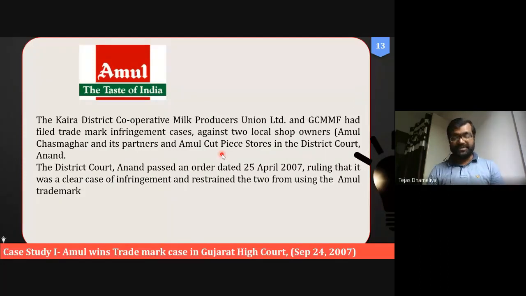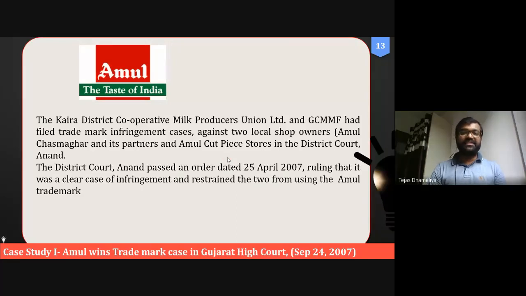I gave this specific example in the last class, although it is a non-pharmaceutical example, in which there is a company, Kaira District Cooperative Milk Producers Union Limited, basically Amul. Amul won the case against two shops which were selling goggles or cut pieces, by the names Amul Chashmagar and Amul cut piece stores.